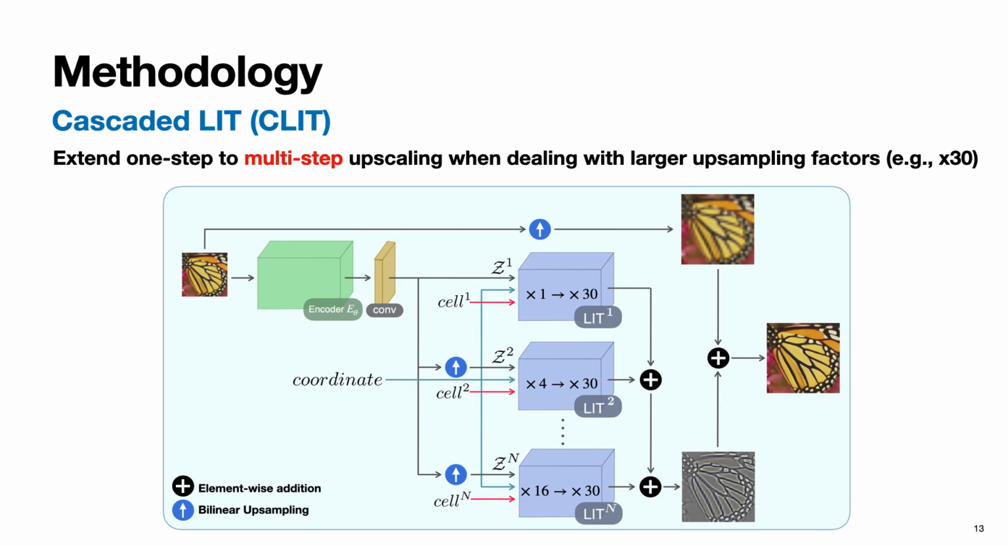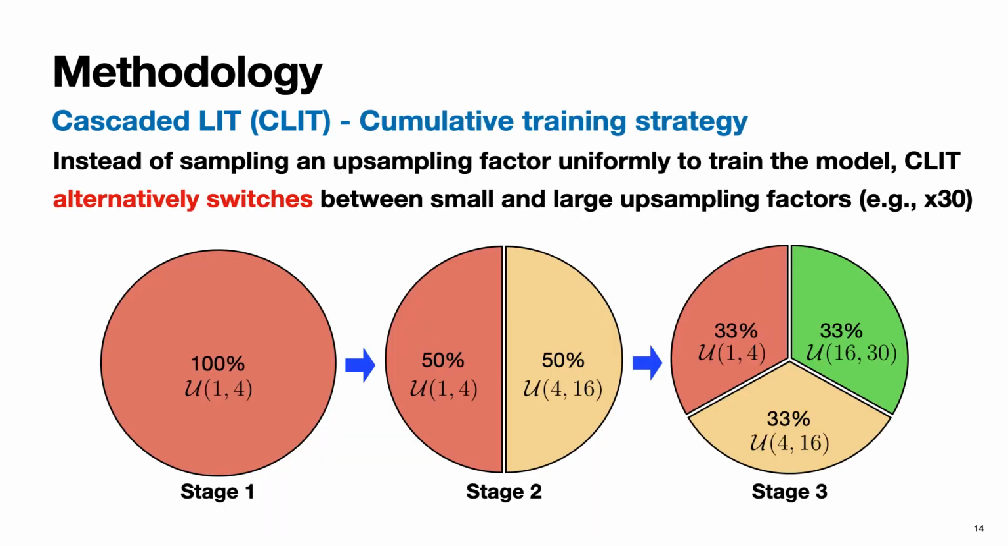For instance, the figure demonstrates the scenario of upscaling the LR images by a factor of 30. In stage 1, 1 times LR image will be upscaled to 30 times HR image. In stage 2, we further upscale 4 times LR images to match the 30 times HR images. Finally, in stage 3, we upscale 16 times LR images to achieve the 30 times HR image. The outputs of each stage will be summed up to obtain the final HR image. Due to the modifications made to the architecture, our model can handle a wide range of upsampling factors, ranging from 1 time to 30 times.